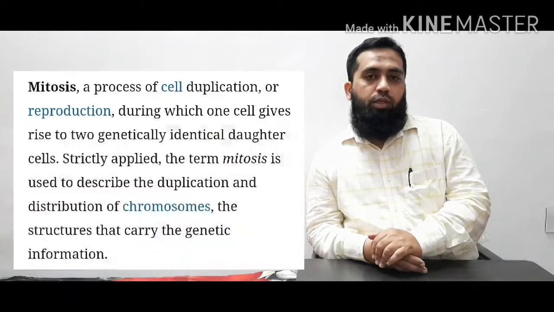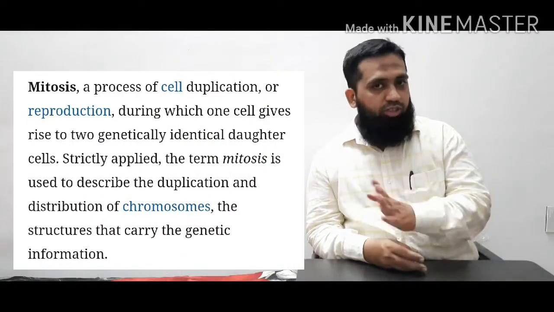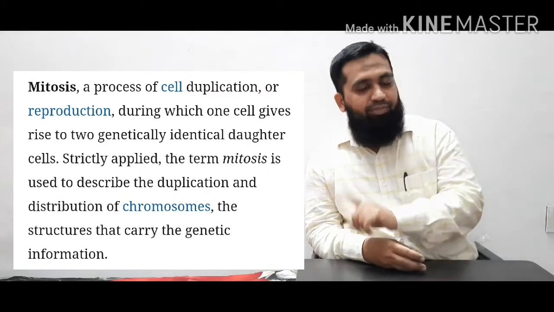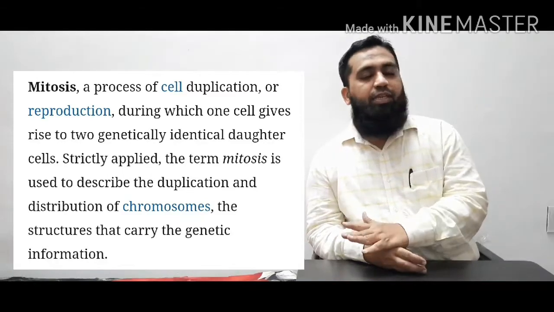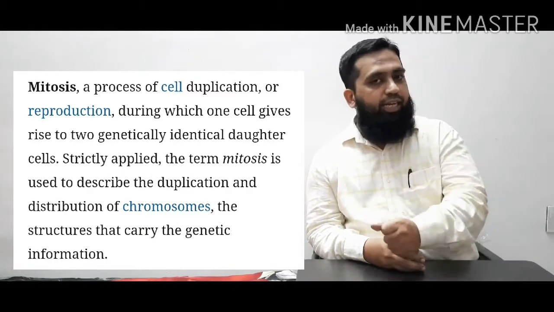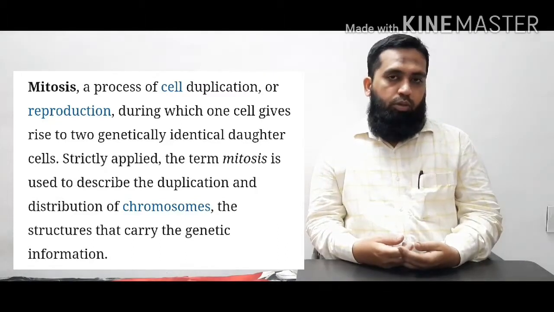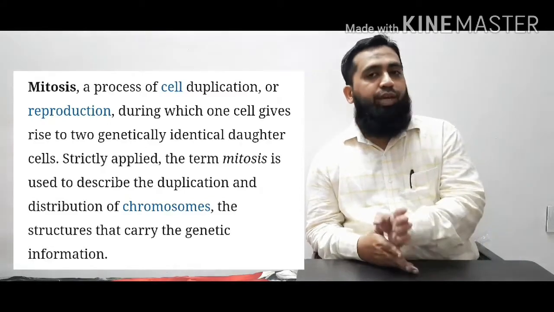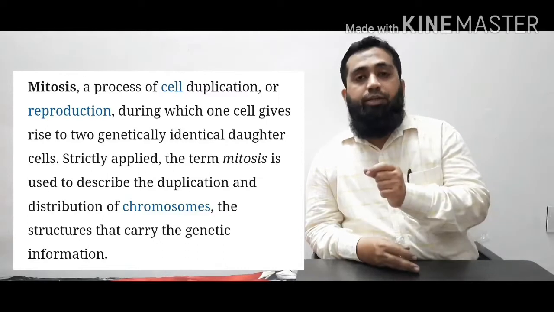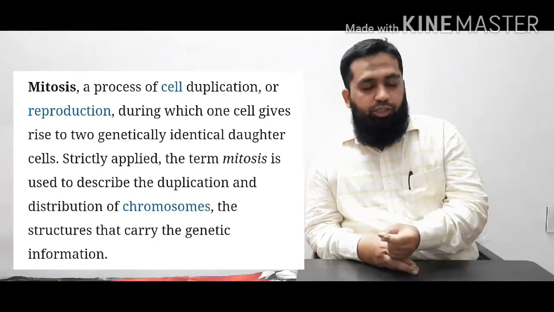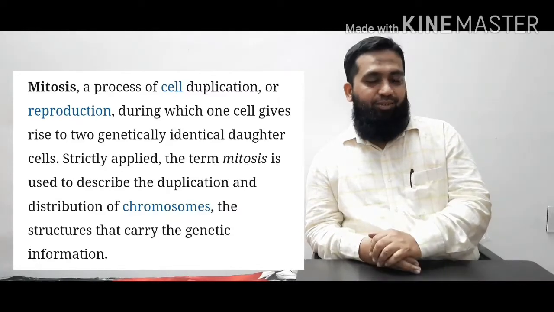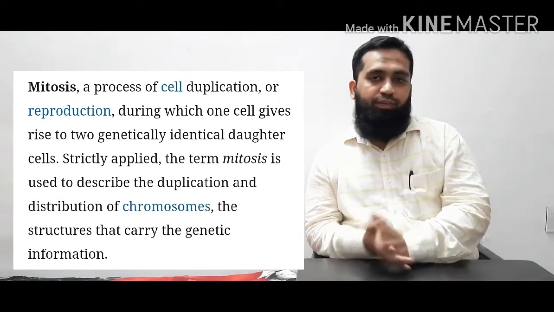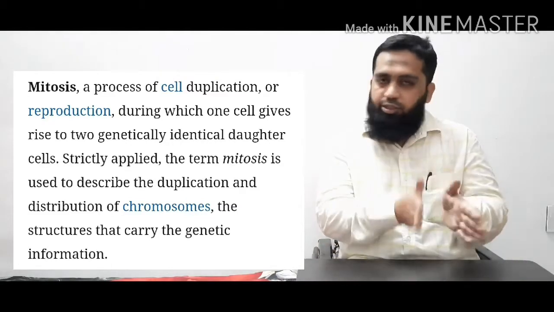As I said, cell divisions are of two types, mitosis and meiosis. Mitosis takes place in somatic cells and stem cells. Somatic cells and stem cells are the body cells which help any living organism to grow. Just as an introduction, meiosis is a type of cell division which occurs in germ cells. Germ cells are those cells which help us in the reproduction process. We will discuss meiosis in the next lecture. Today we are going to discuss only mitosis.